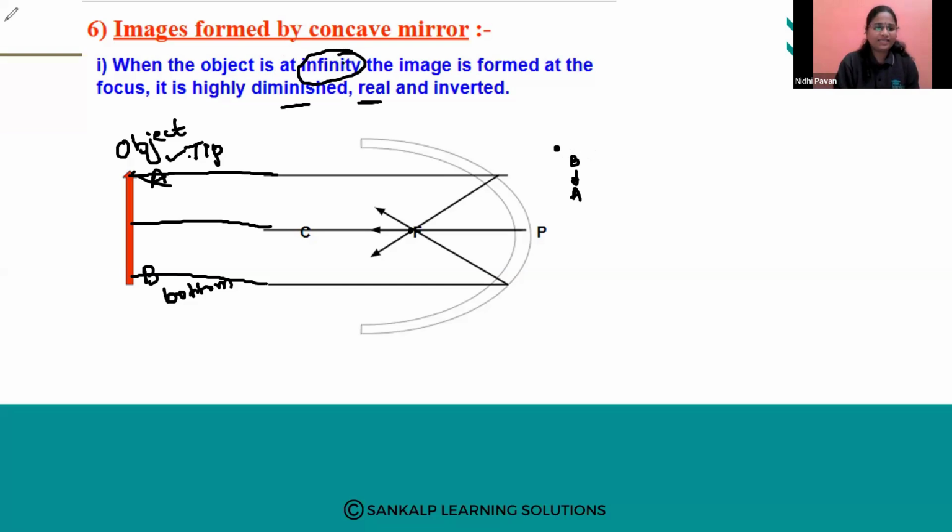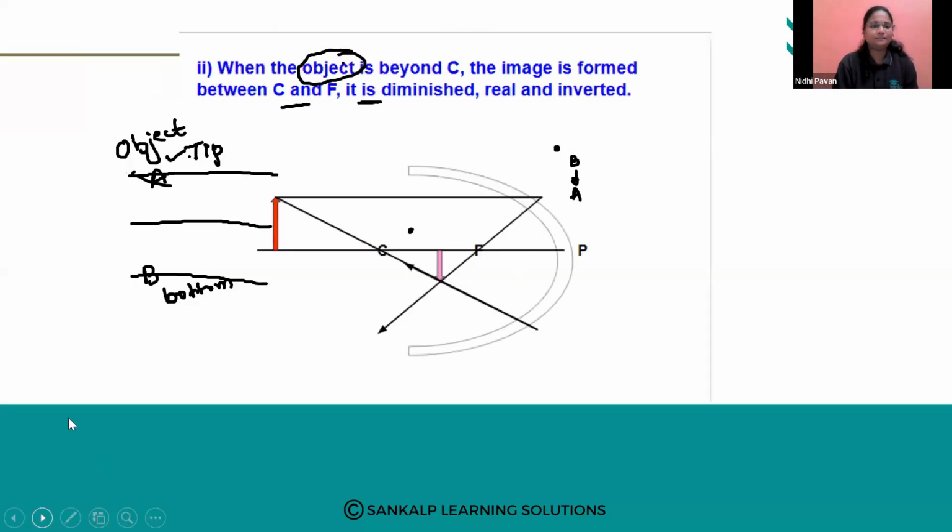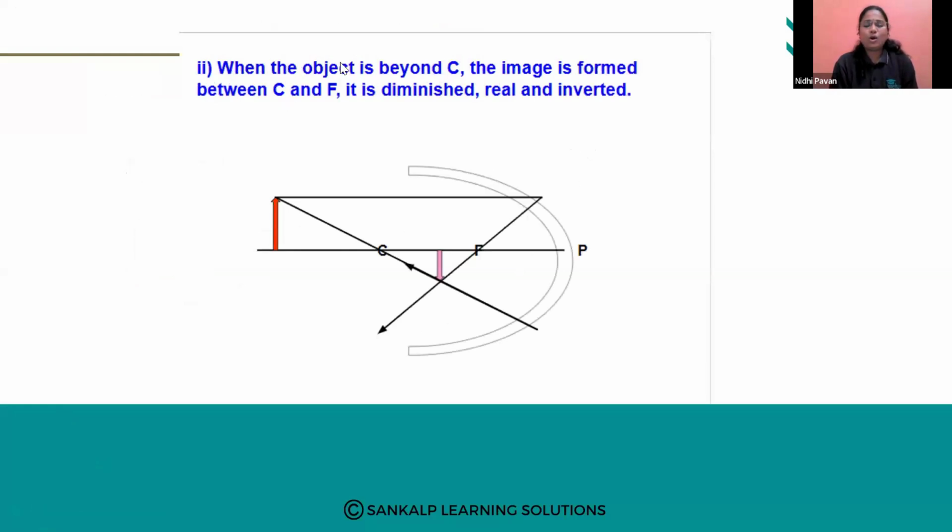Next, when the object is kept beyond C, the image is formed between C and F, and it is diminished, real, and inverted. See here, this is called a ray diagram.